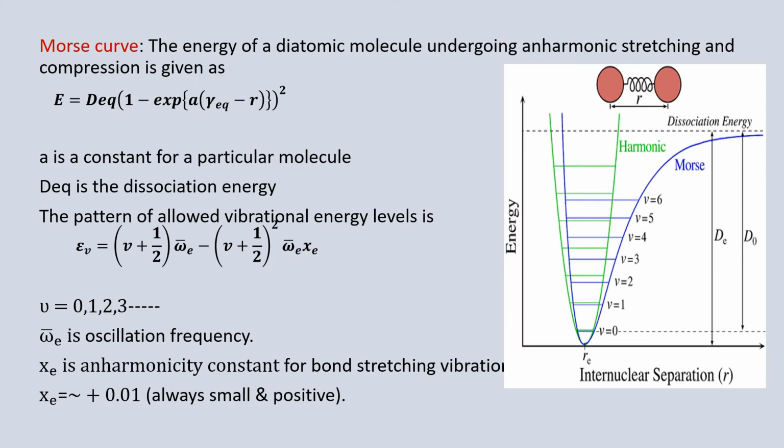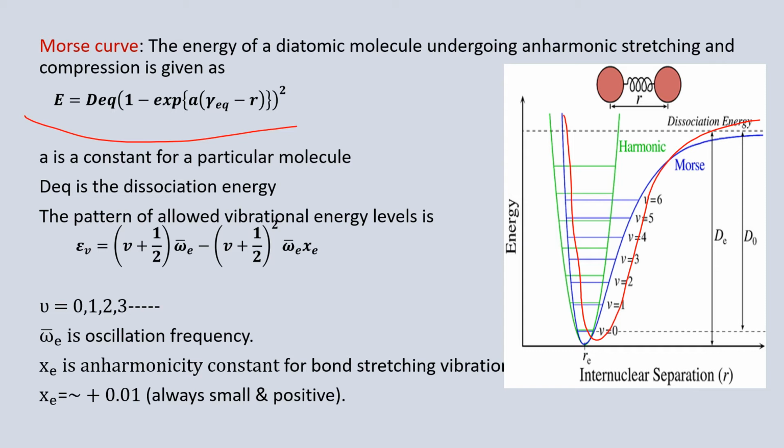Morse curve gives the energy of a diatomic molecule undergoing anharmonic stretching and compression. It is given by the equation E equals De into (1 minus exponential of a into (Re minus R)) whole squared, which gives the curve like this, where a is the constant for a particular molecule and De is the dissociation energy.